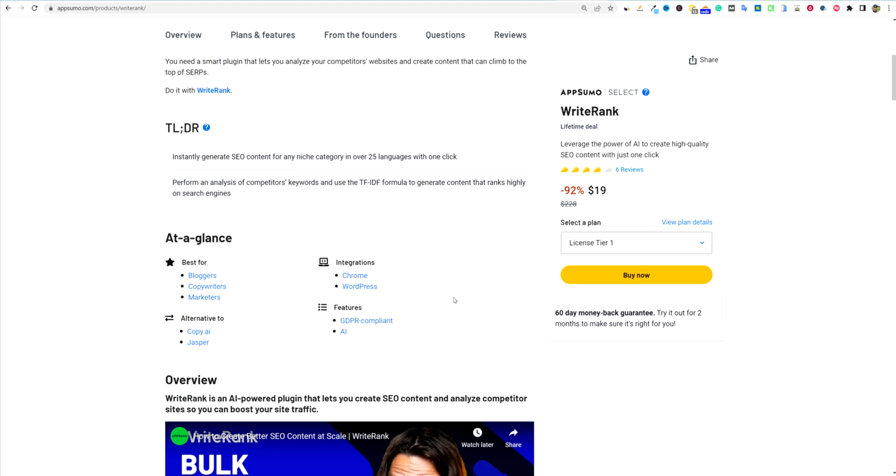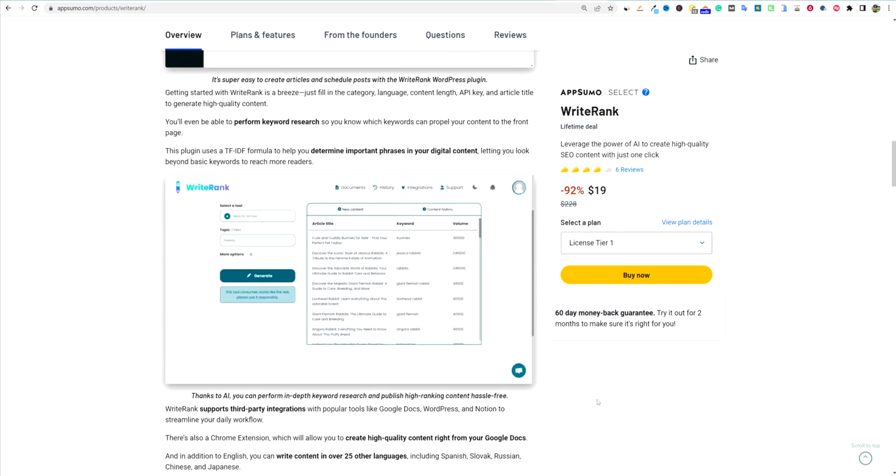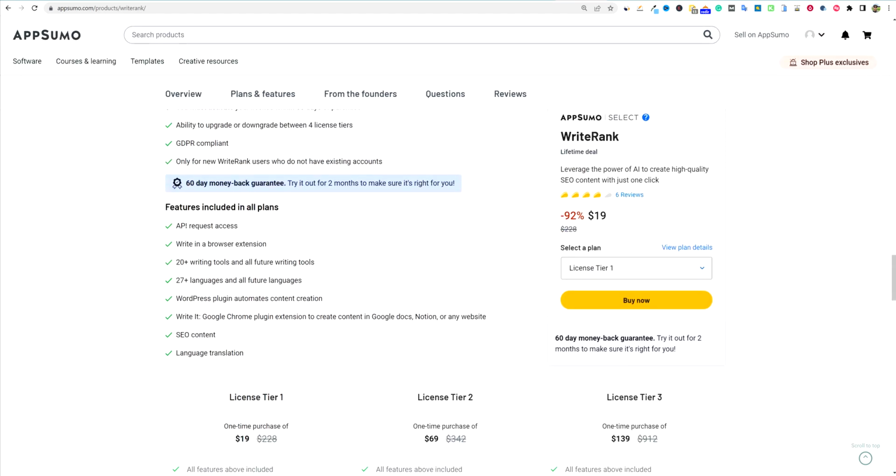Okay, so looking really good right over here. You can go watch the AppSumo video and so forth. I'm just scrolling down, seeing what you get over here. You get, let's see, API request access, a browser extension, 20-plus writing tools and all the future writing tools that they come up with, 27 languages and counting, and a WordPress plugin that automates content creation.